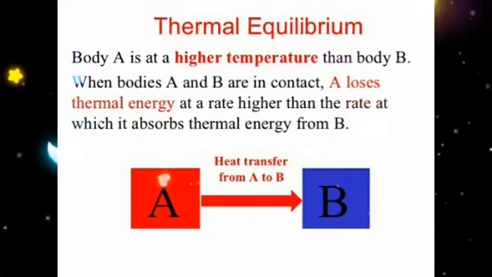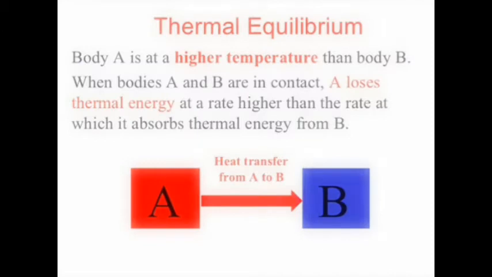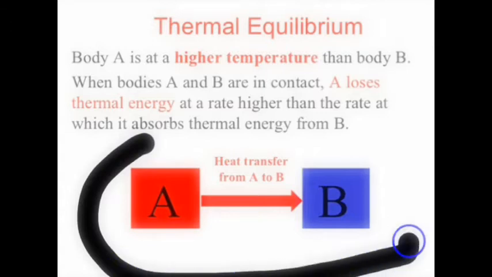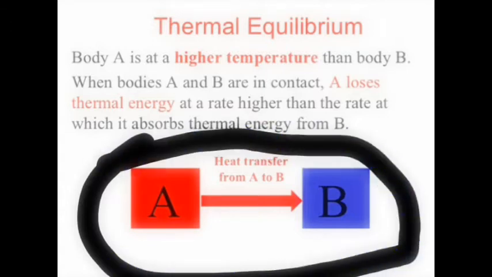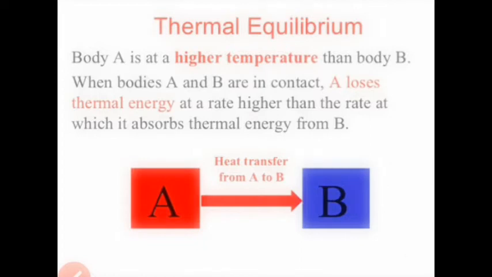Okay, so one is thermal equilibrium. In the picture they are showing us A moving to B, with heat transfer written on it. So thermal equilibrium is a huge example of it. For example, body A is at a higher temperature than body B. When bodies A and B are in contact, A loses thermal energy at a rate higher than the rate at which it absorbs thermal energy from B.